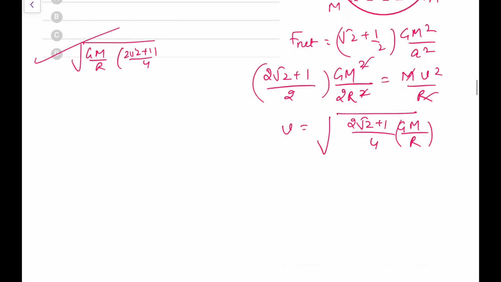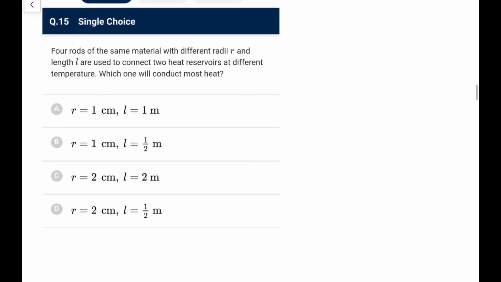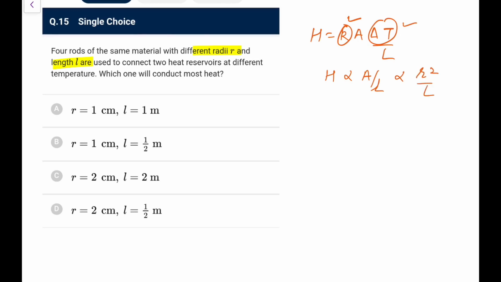I'll go for. This is question number 14. Next, you have 4 rods of the same material with different radii r and length used to connect 2 heat reservoirs. Which one will conduct most heat? I think this is also a repeated one. We know H is equal to KA delta T by L. So delta T is same, K is same. So H would be proportional to A by L, or you can say it is proportional to r square by L.